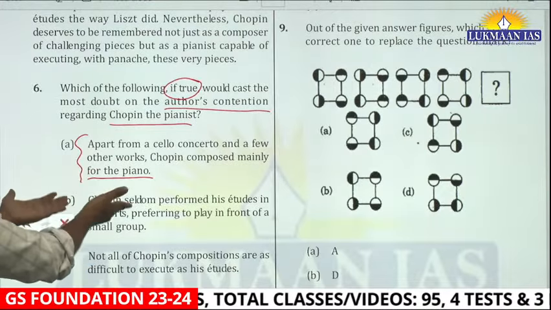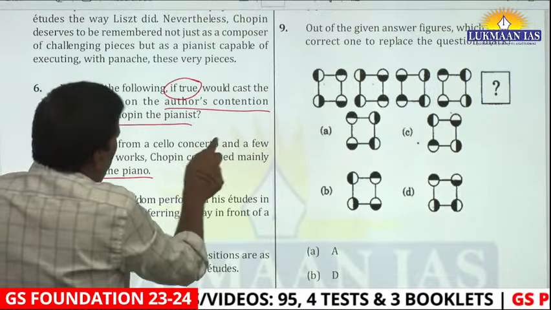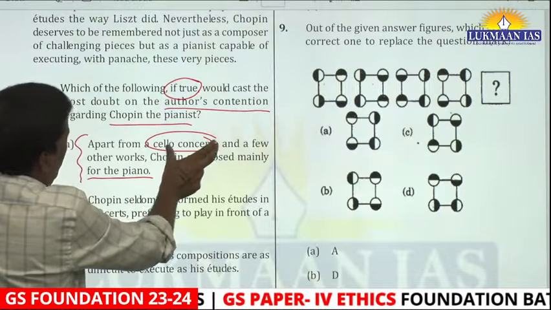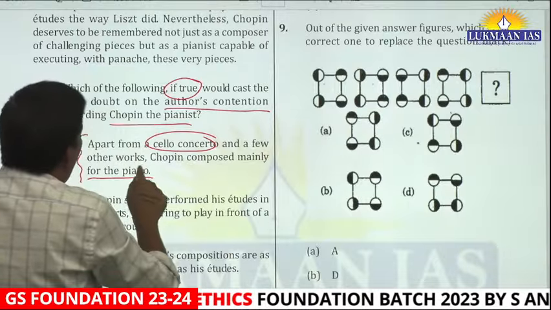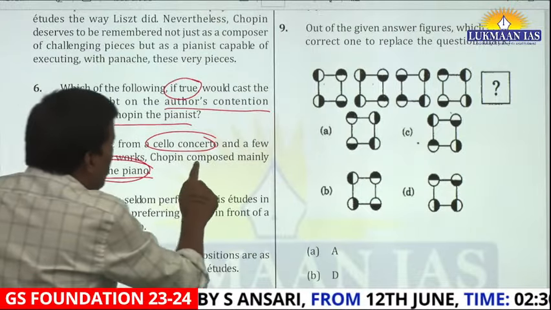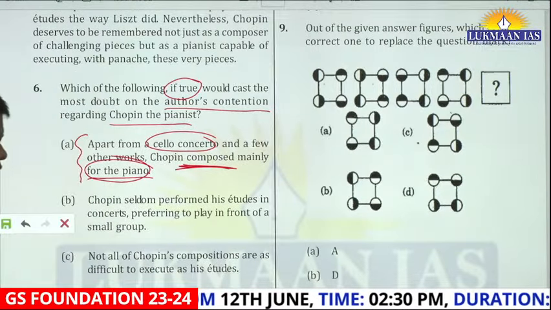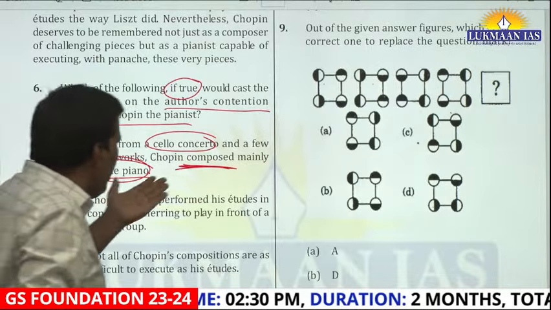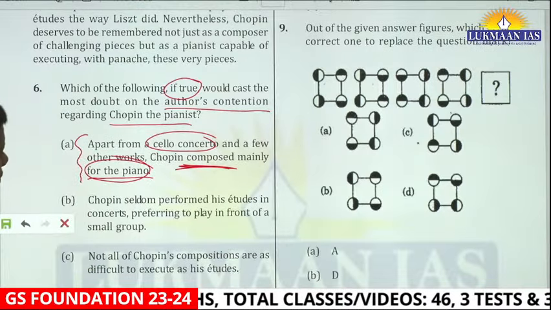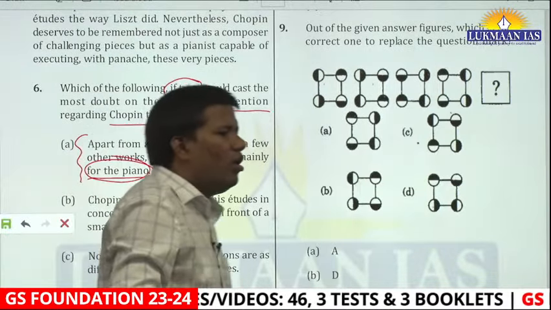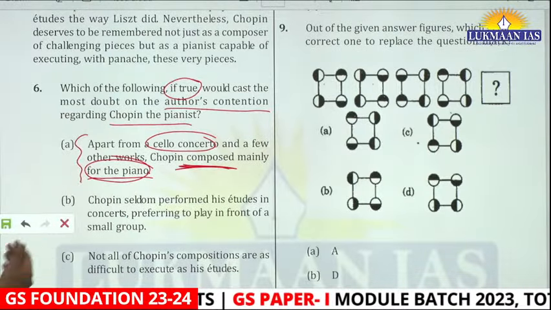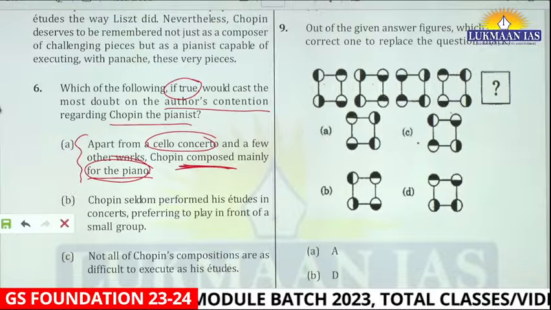Apart from the cello concerto, even if you do not understand this meaning, no problem. You will say, okay, apart from this and a few other works, Chopin composed mainly for the piano. See, the most important keyword here is again 'composed'. The author is in fact denying this. The author said he is known more as a composer, and the statement says Chopin composed mainly for the piano. So, in fact, it is not casting doubt. It is, in fact, favoring.